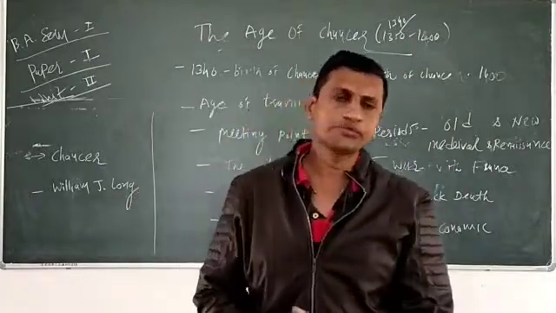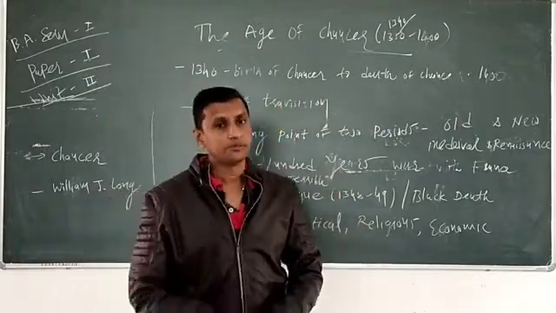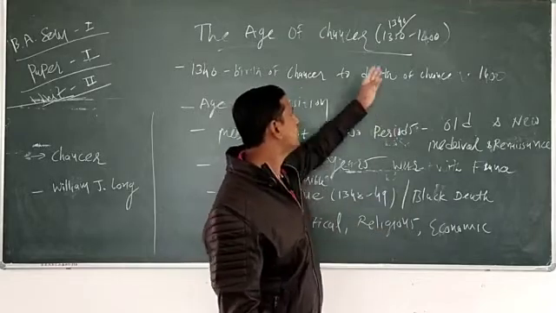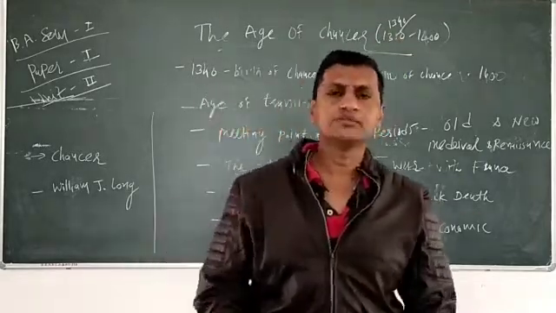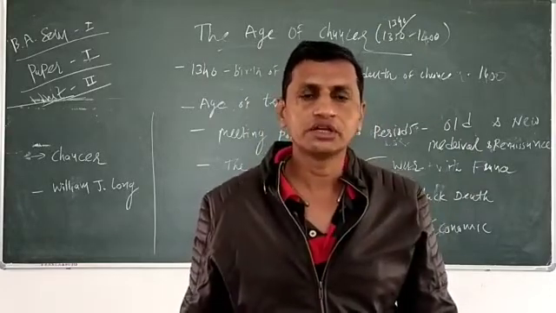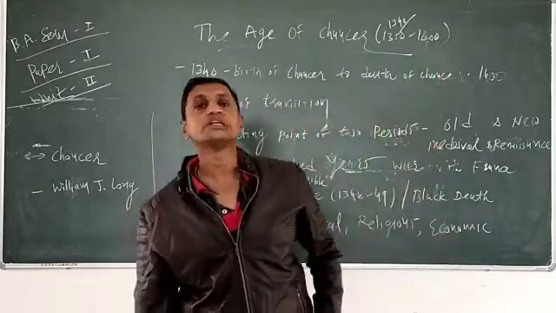If we have the copy of the guide, it says 1350 to 1400. But some historical books mention 1340 to 1400. Do you know about that? The time period of Geoffrey Chaucer, we mention it as 1340, somewhere 41, some may say 42, somebody says 43.